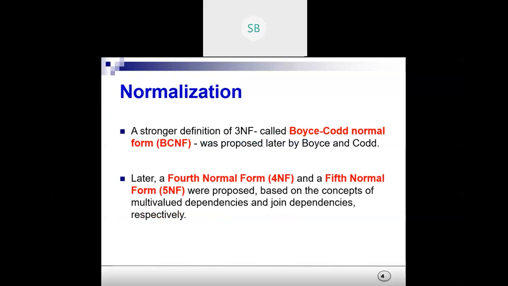Later, a fourth normal form and a fifth normal form were proposed based on the concepts of multi-valued dependencies and join dependencies respectively. We'll discuss these multi-valued and join dependencies in later classes, once we study these normal forms one by one.